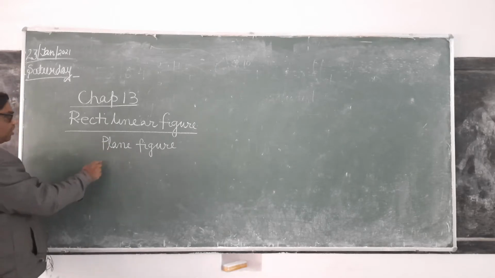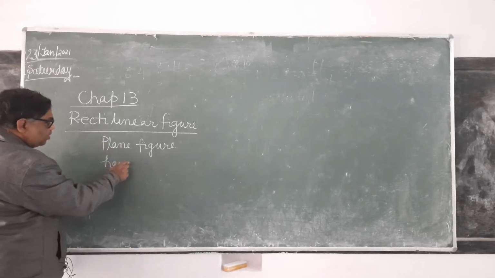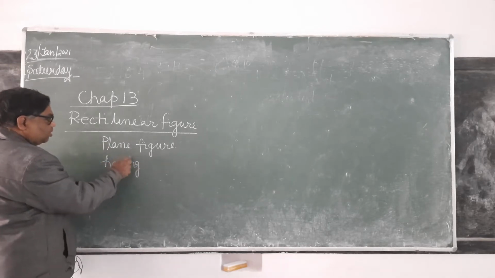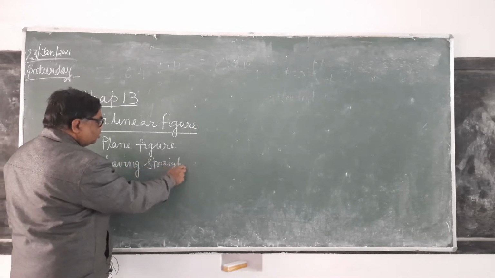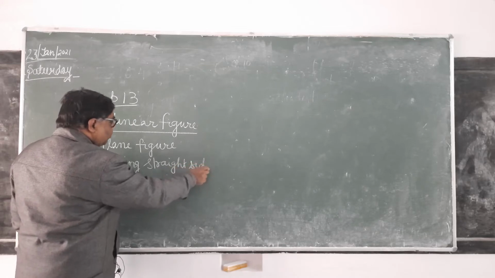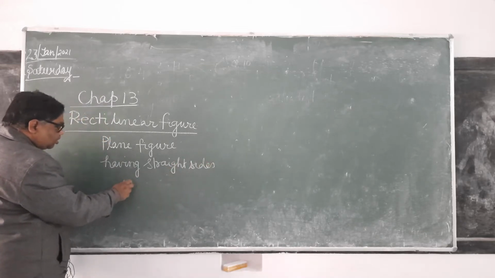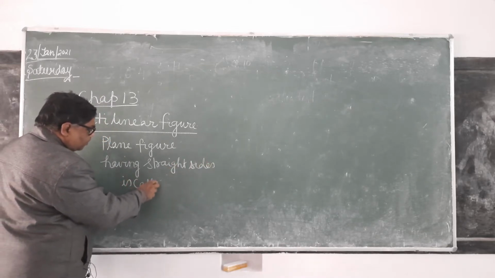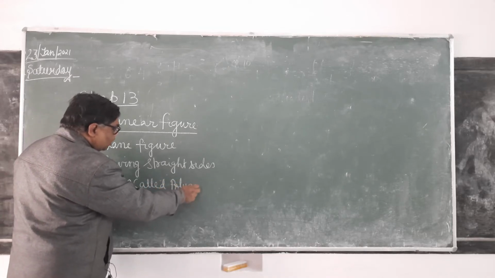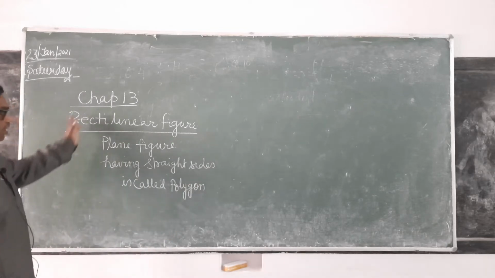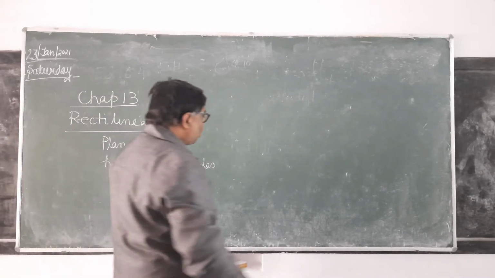It is a plane figure having straight sides, and it is called a polygon. It's clear. You can see here what is the difference between the rectilinear figure and polygon.